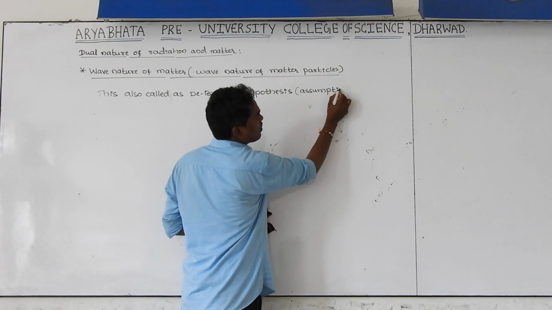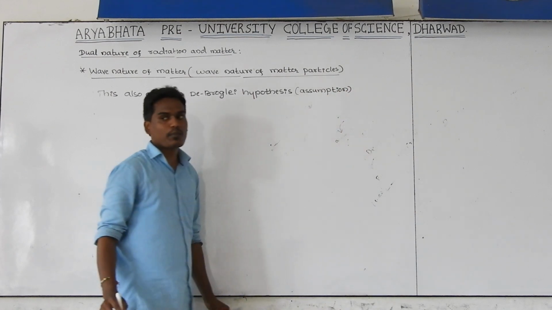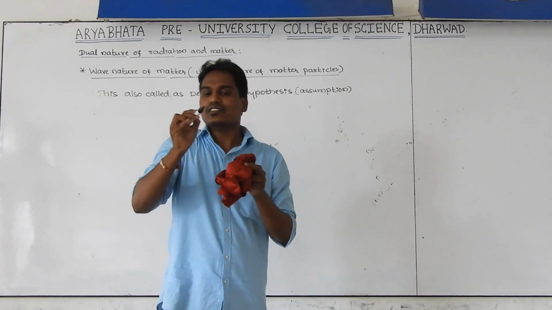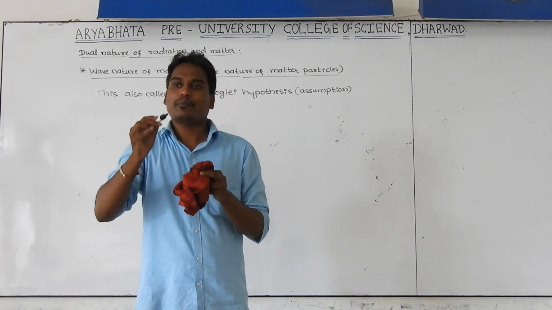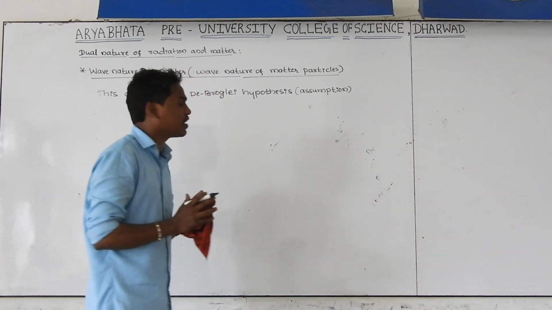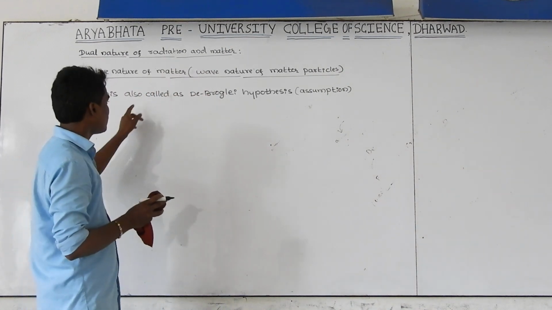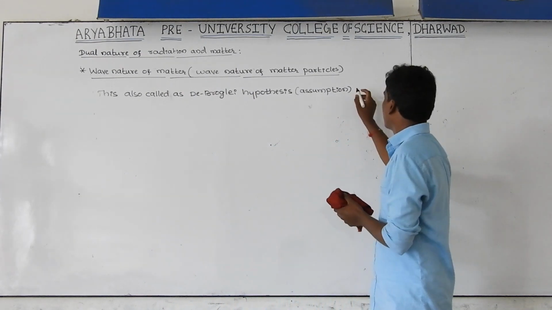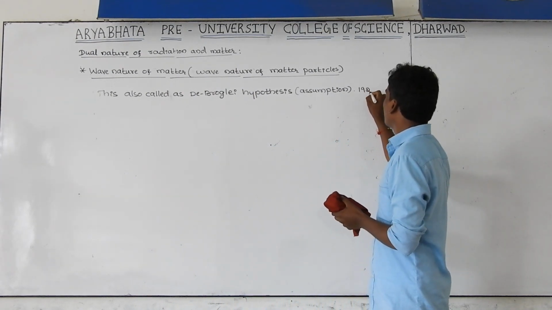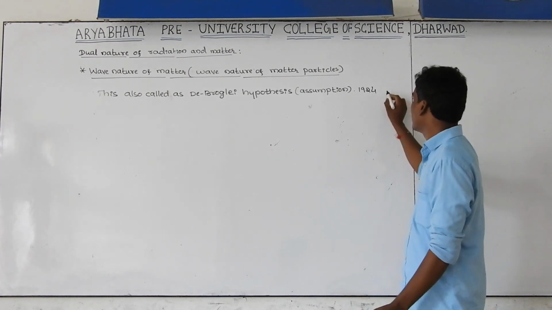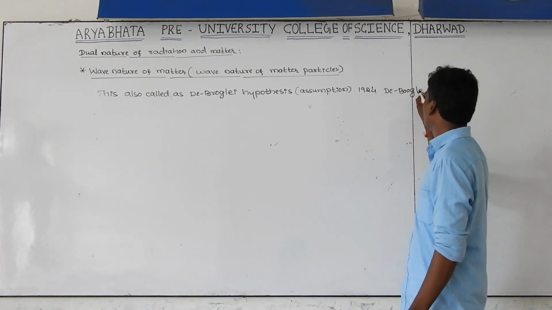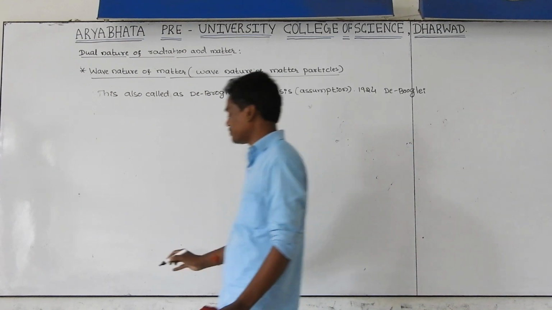De Broglie assumed that whenever the particle is moving from one point to another point, it is also moving in the form of waves. Those waves are called matter waves. This is also called the de Broglie hypothesis. In 1924, de Broglie assumed that